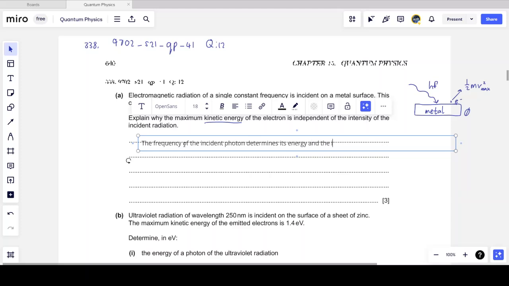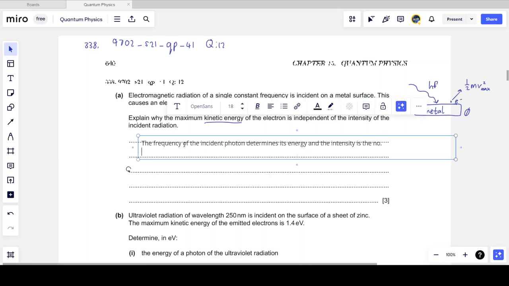And the intensity, if you remember the definition of intensity, is just giving us an idea of the number of photons that will strike the metal surface at any time. So the intensity is the number of photons incident on the metal surface per unit time. So it gives us an idea of the number of photons per unit time.